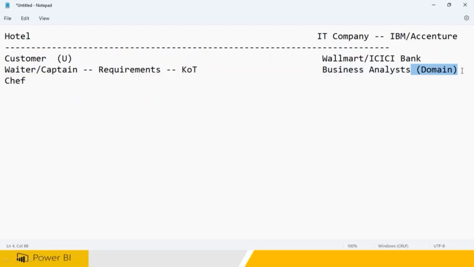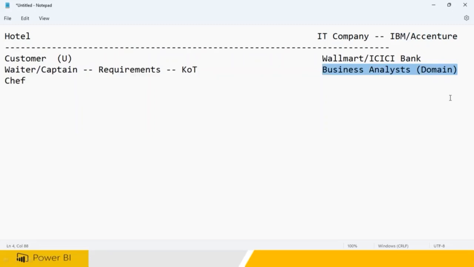Clear? So IBM and Accenture will have technical guys like me, as well as business analysts, meaning domain guys. They don't know technical.